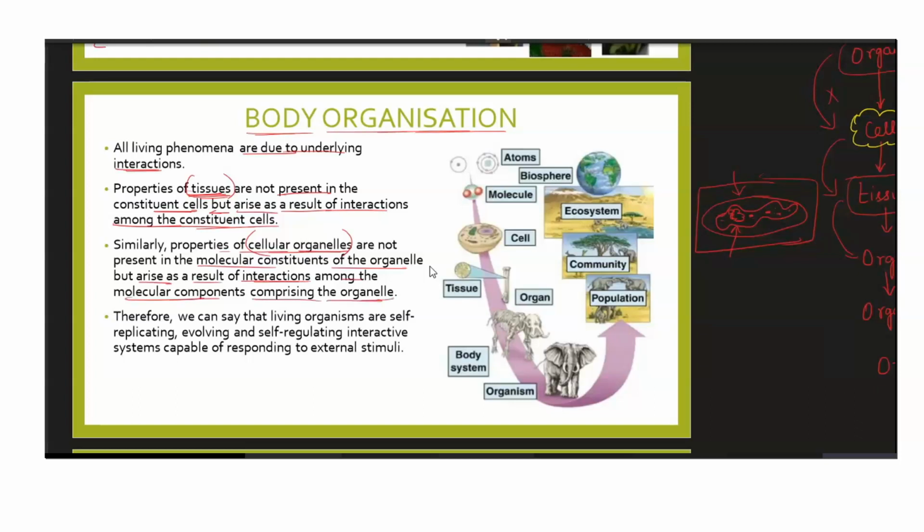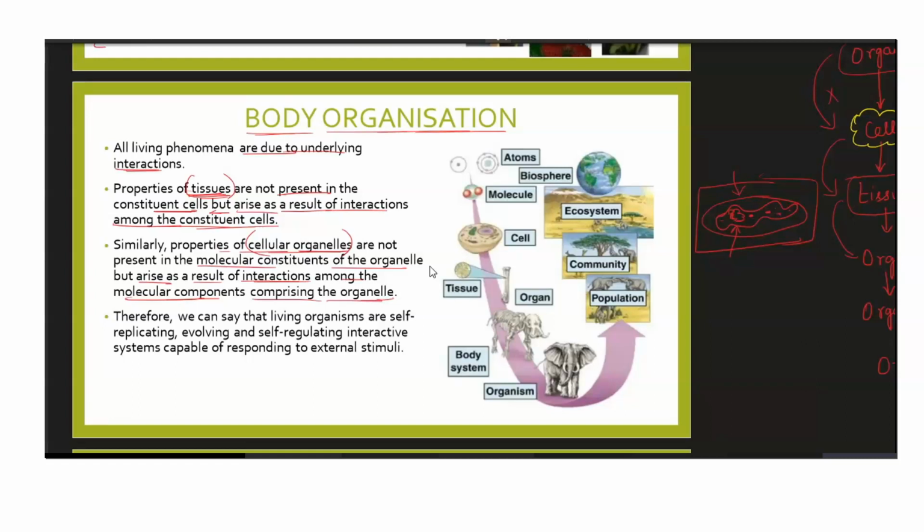So all of them need to interact in order for the organelle to perform. Likewise, all organelles need to interact with each other for one single cell to perform. Likewise, one single cell will not function as a tissue. All the different cells need to interact with each other to become a tissue. That is the main crux of these points.